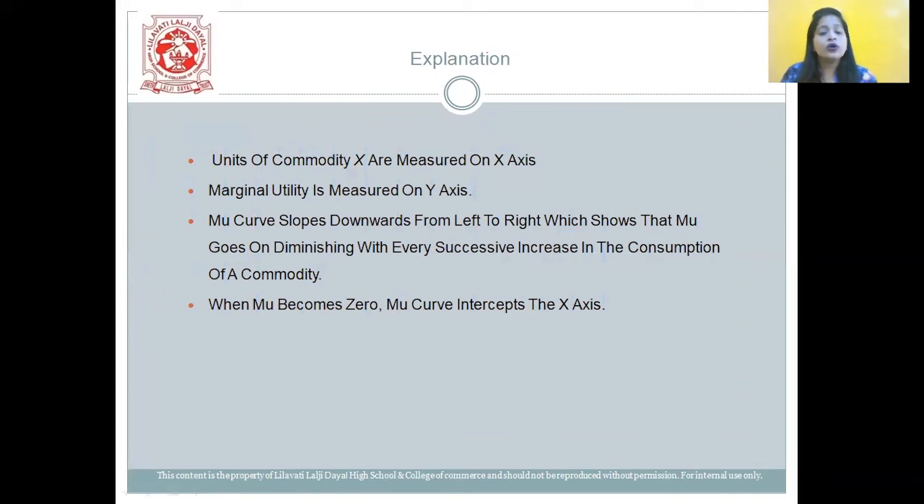Now let's have a quick explanation of that diagram. As I told you, the units of commodity X were measured on the X-axis and marginal utility was measured on the Y-axis. So the marginal utility slope is sloping downwards from left to right, which shows that marginal utility goes on diminishing with every successive increase in the consumption of a commodity. When MU becomes 0, that time the MU curve will intercept the X-axis.